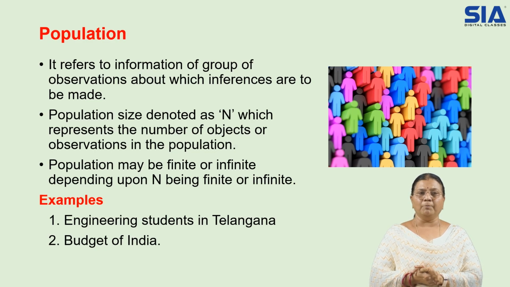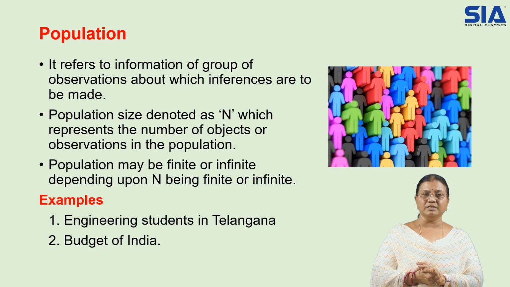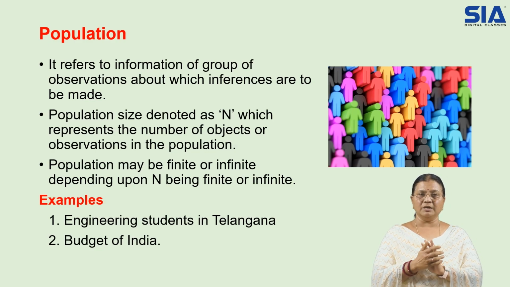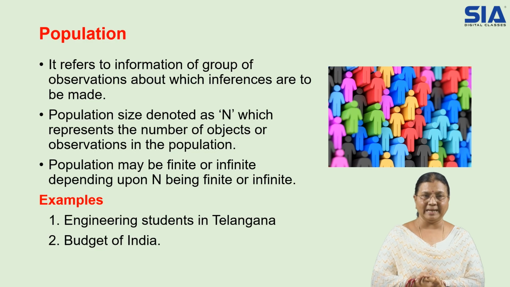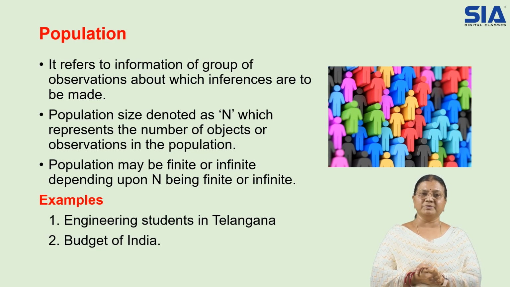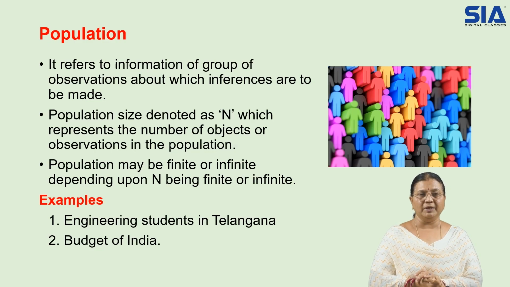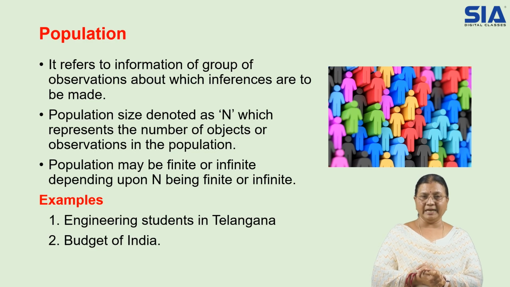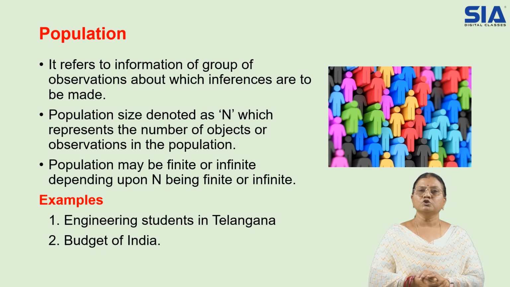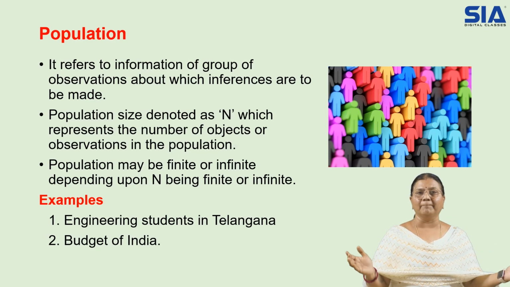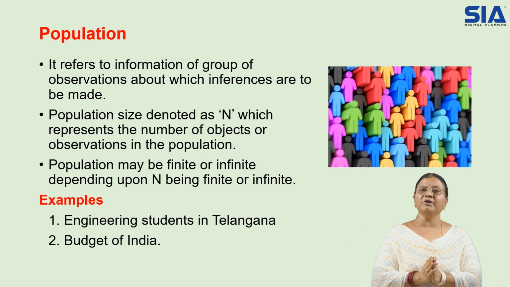That comes under population. So it refers to the information of a group of observations about which inferences are to be made. Population size is denoted as capital N, which represents the number of objects or observations in the population. Population may be finite or infinite depending upon N being finite or infinite. So here population means the total number on whom we want to study.